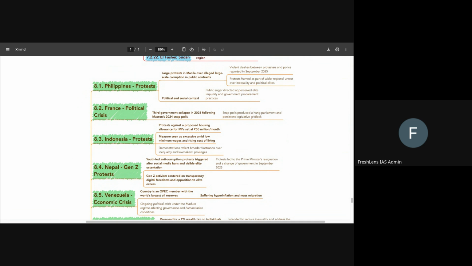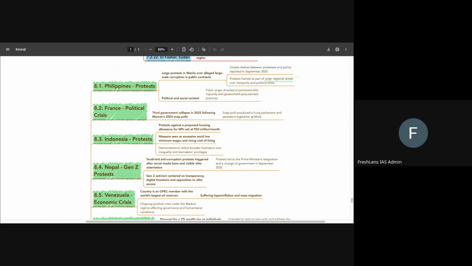Okay, so that is why we need to know the context very well of why a particular country was in news. Okay, so when it comes to Philippines, we are able to see that there were protests that happened in Philippines, and these protests were basically against corruption in public contracts. It was like a Gen Z protest only. Okay, in Philippines, it was against the quality of life issues, the corruption issues, governance issues, etc. That we have to be clear about.